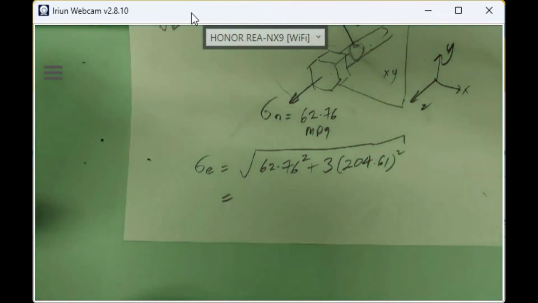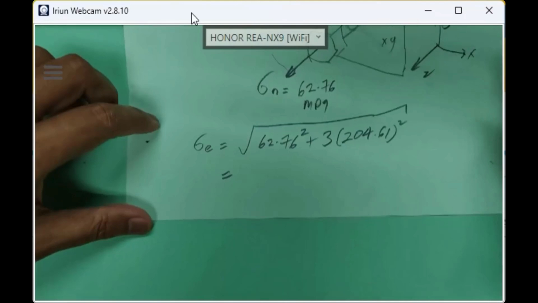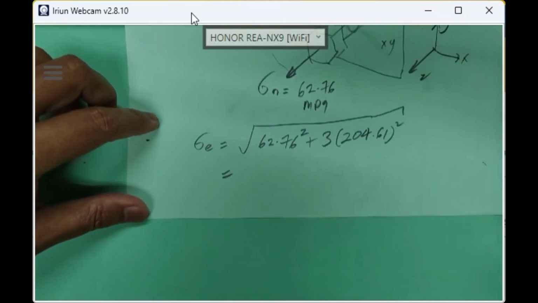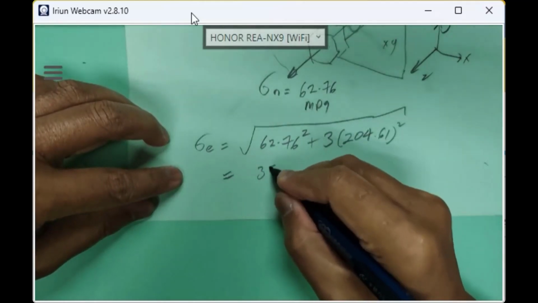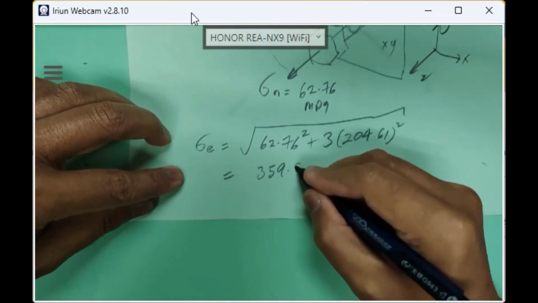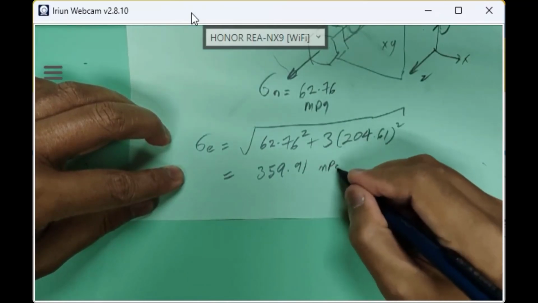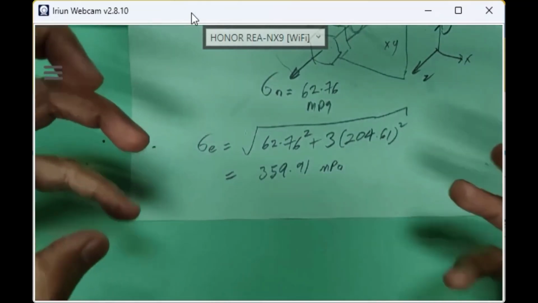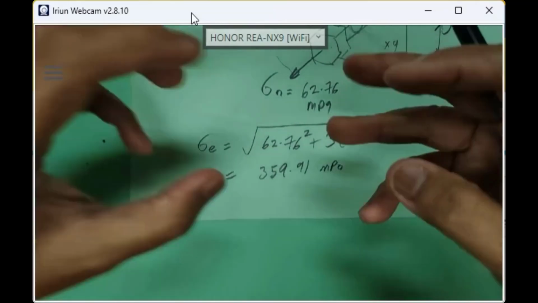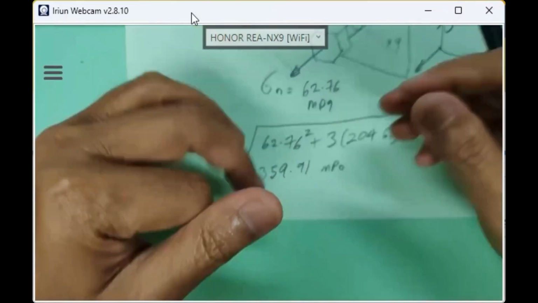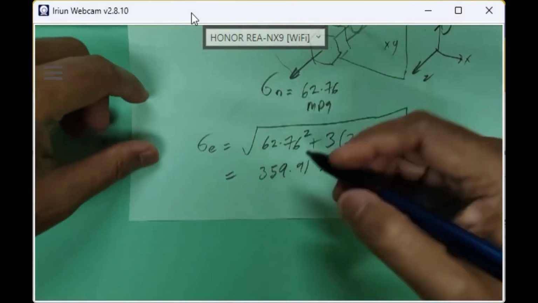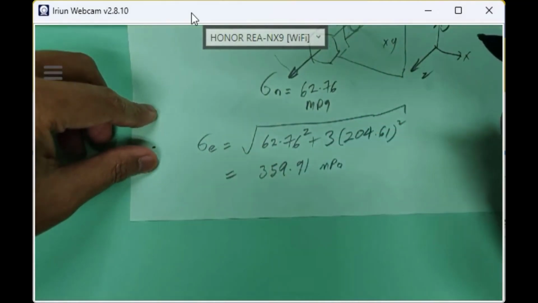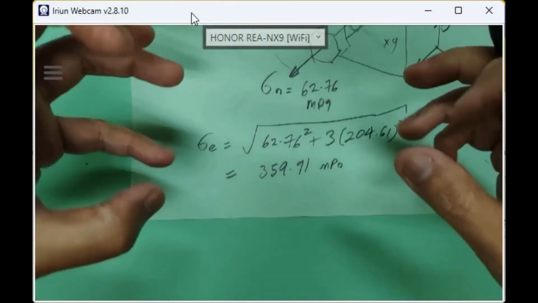Quickly please, almost there. Sorry guys, we want to finish. 62.76 square plus 3 times 204.61 square gives 359.91 megapascal. So this is our total equivalent stress based on DET, because bolt is a steel material, accurate for DET, right? 359.91 megapascal. So this is our total stress.